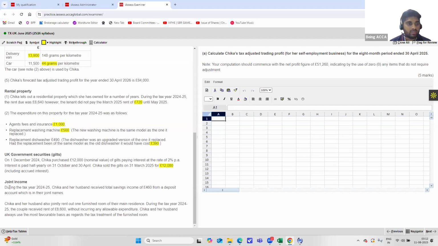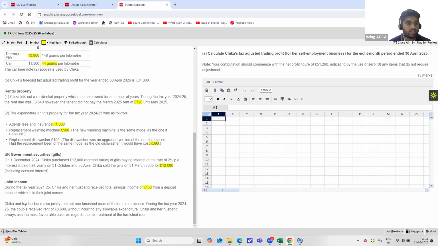All right. Next is joint income. During the tax year 2024-25, Chika and her husband received a total savings income of 460 pounds from a deposit account which is in their joint names. Guys, remember, it is in their joint names, and there has not been given any ratio with which they have registered with the HMRC. So always any joint income should be split 50-50. So 460 pounds should be highlighted.